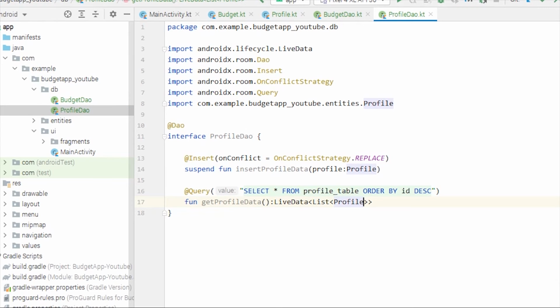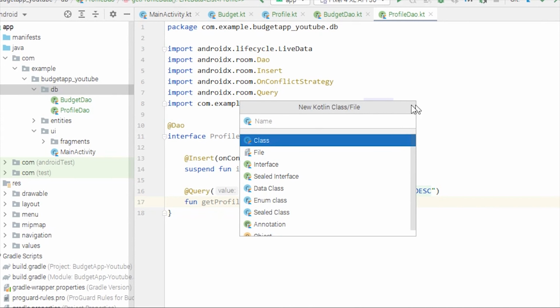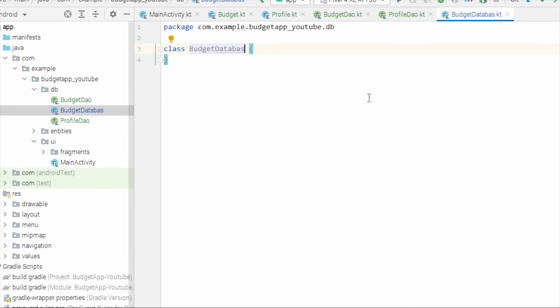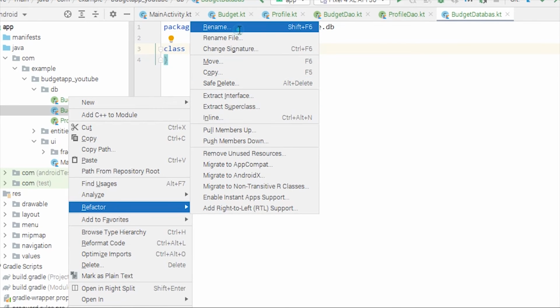Okay, so now the only thing remaining is we need to create a class for the actual database. So for this we'll create an abstract class, and we're gonna name it BudgetDatabase, and it will inherit from a class which is RoomDatabase. So let's create that class now. So right click on the DB package and create Kotlin class or file. This will be an abstract class, and we're gonna name it BudgetDatabase. Okay, let me refactor it because I forgot to write E at the end. Rename.